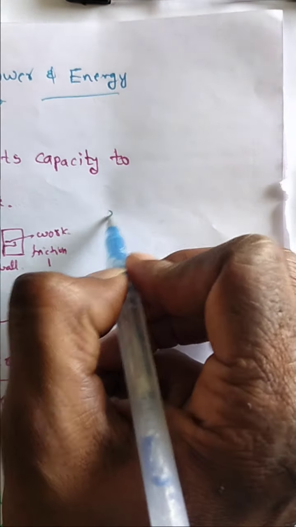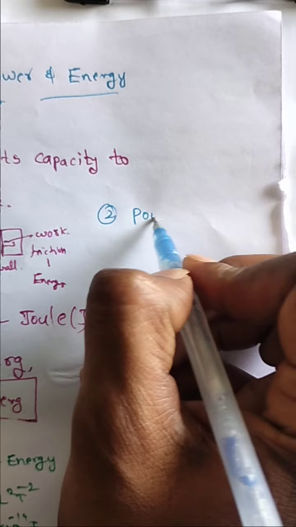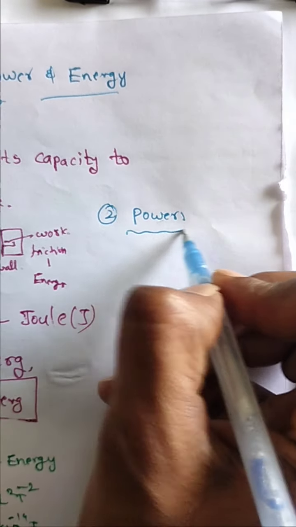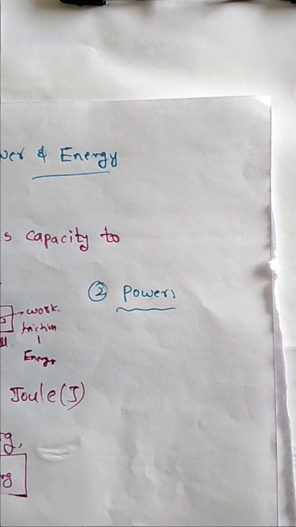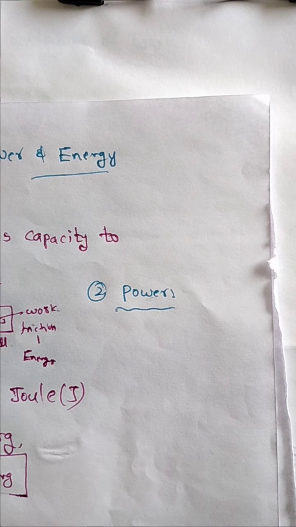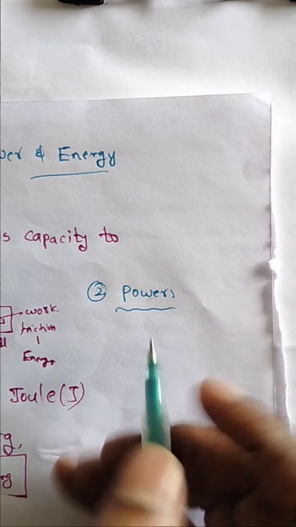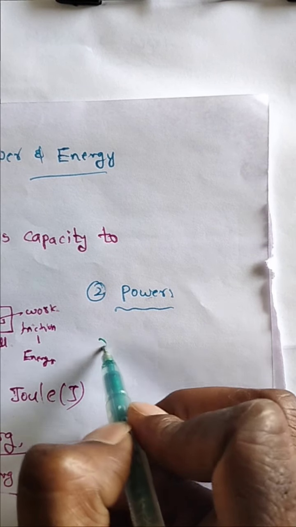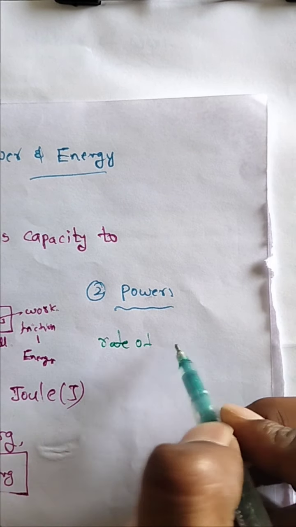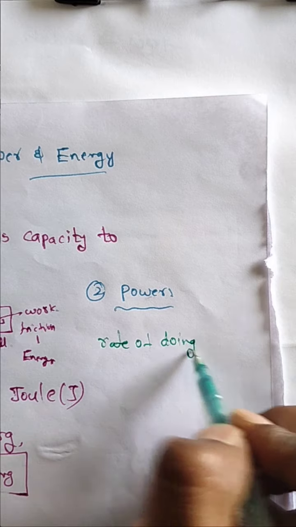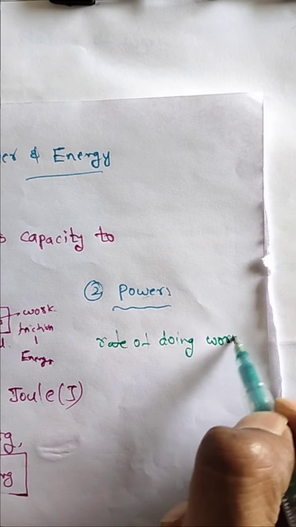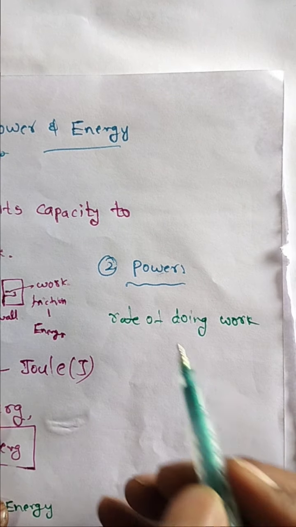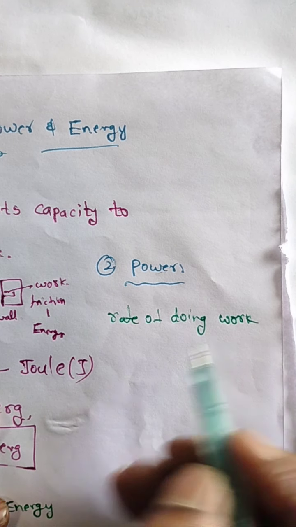Second one is power. We know that very well. So what is power? The time rate of doing work. The rate of doing work is called power.